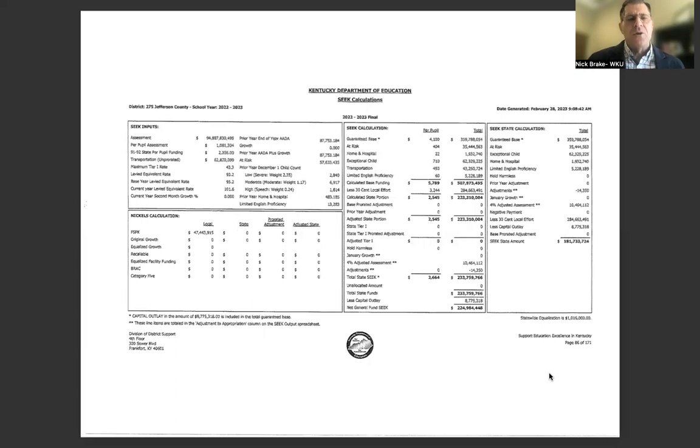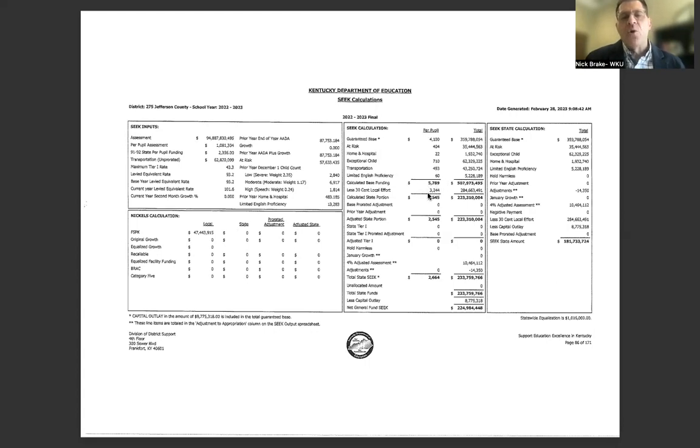Let's take a look at the largest district in the state. This is Jefferson County, just so you have an idea of what this looks like on a large urban scale district. You can see almost 90,000 students, 87,700 students. You can see the composition of their at-risk population is much larger. So their calculated base funding is going to be more.